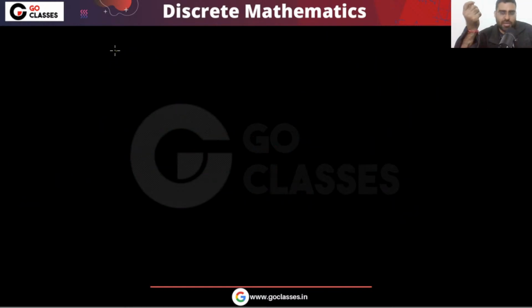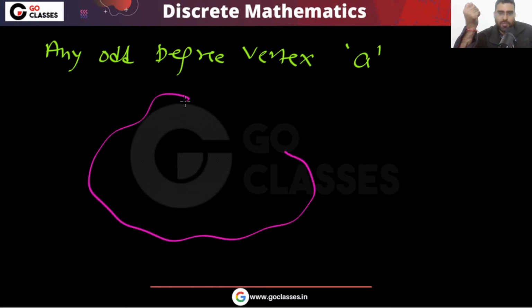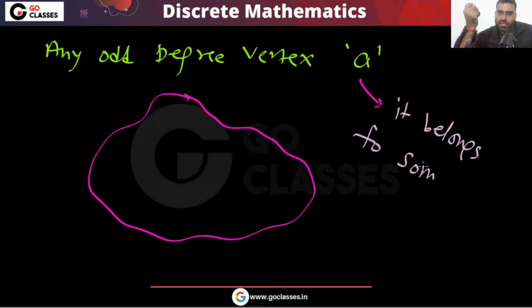Now you tell me, if you take any odd degree vertex A, then what will happen? It will belong to some component. Do you agree? Definitely, it belongs to some component.